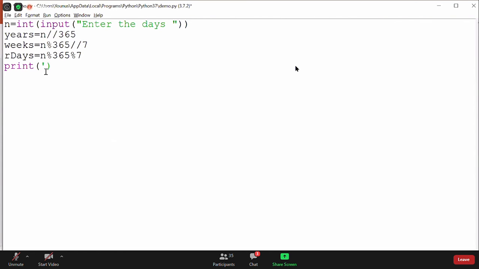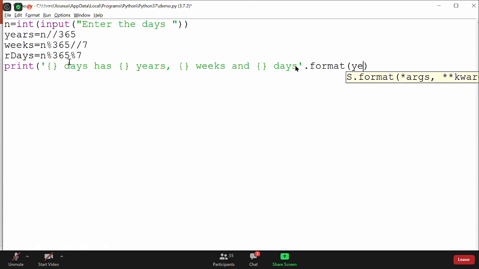I'll use single quotes and paste everything inside the single quotes. Wherever I want to print the value, I will replace it with a placeholder. That will be the easiest way, right? So here I want the year value, I'll replace with a placeholder. Here I want the week value, and here the remaining days value, each with a placeholder. Perfect. Then I use this format. First I want to print n, then year, then weeks, then remaining days. That's all. One more bracket to be closed for the print function.